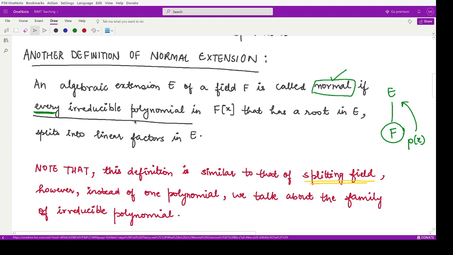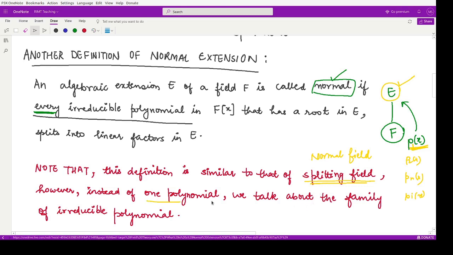So this definition is very similar to that of a splitting field, because in a splitting field also we took one polynomial in the lower field and talked about its splitting into linear factors in the upper field E. But the difference between a splitting field and a normal field lies in the fact that in a normal field there are plenty of polynomials here, say p1(x), p2(x), pn(x), pi(x), so many polynomials in F. All of these polynomials should split into linear factors in E. This is what we are saying.